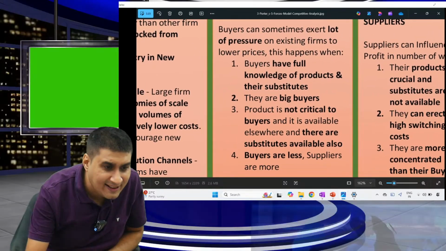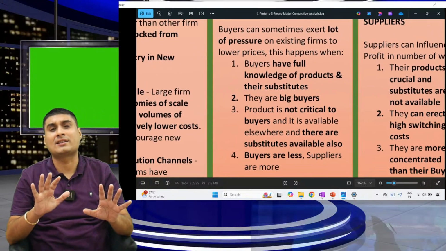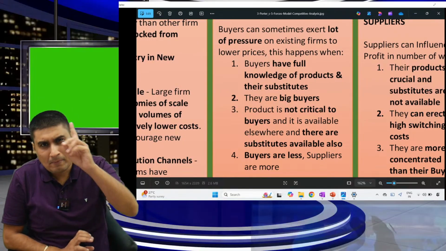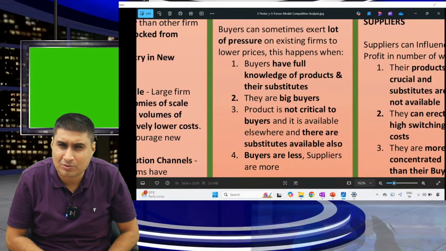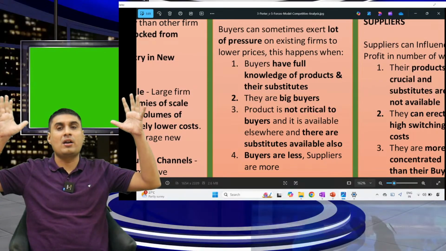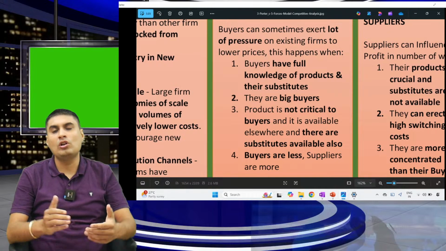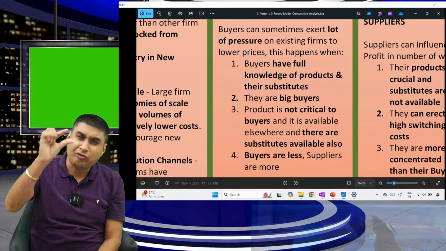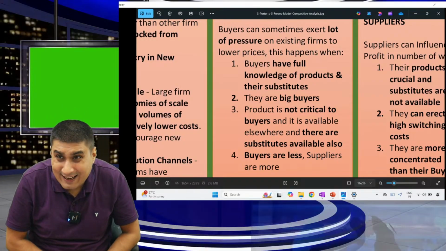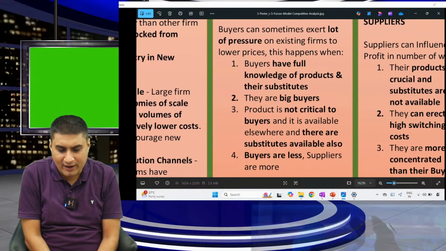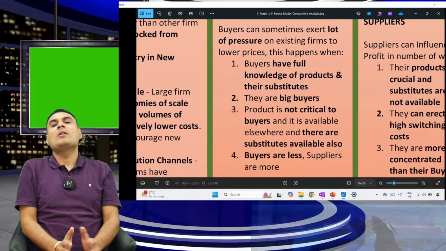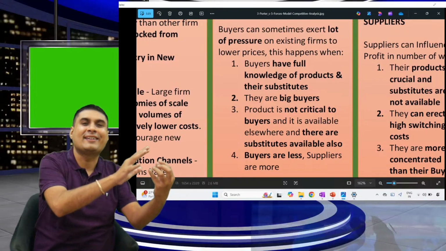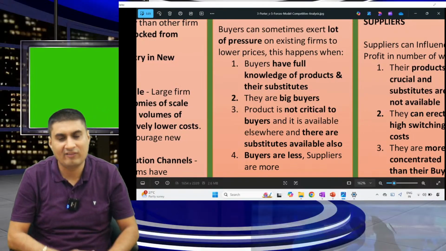One, two, three. Very simple. You don't have to learn this; even if you want to, you cannot. Just think nicely: when will the buyer have more power? One, the buyer has full knowledge about the product and its substitutes. Two, they are a big buyer. Third, the product is not important for the buyer and a lot of substitutes are available. And last, buyers are fewer and suppliers are more. Fewer buyers means the supplier needs the buyer, so the buyer has more power. I hope that's clear. One last time.